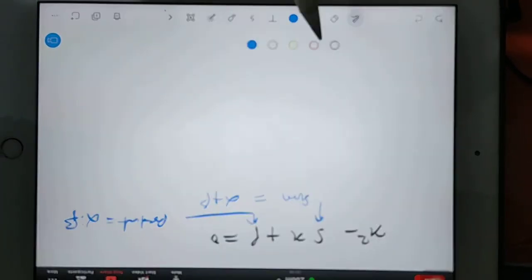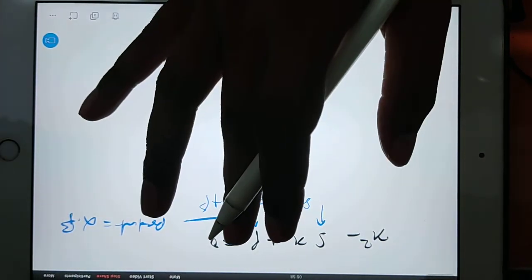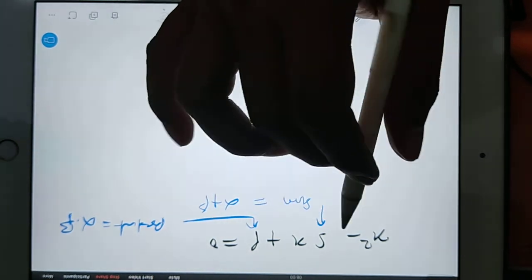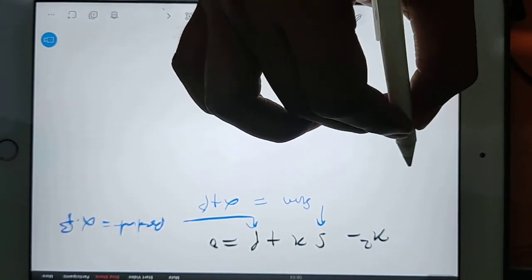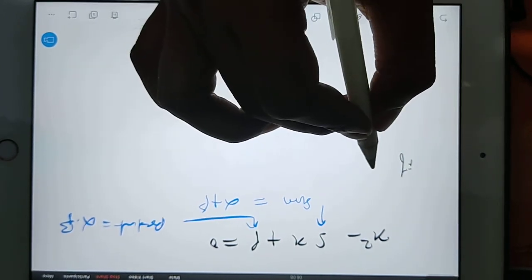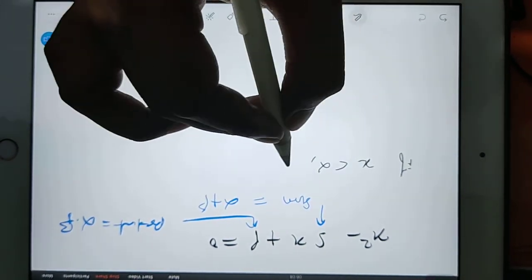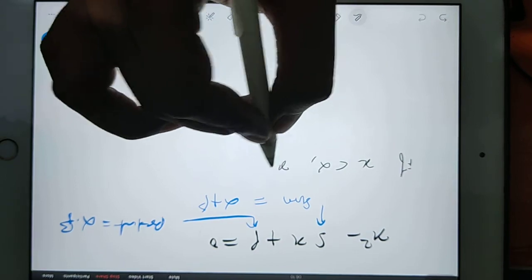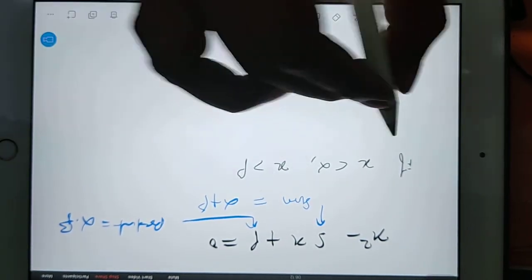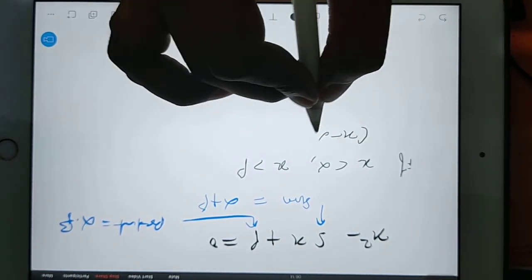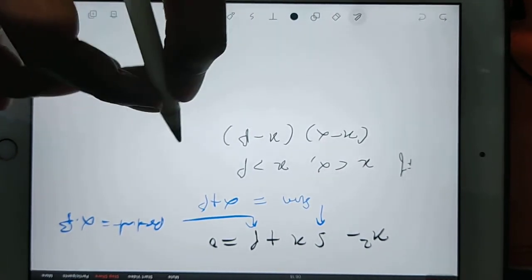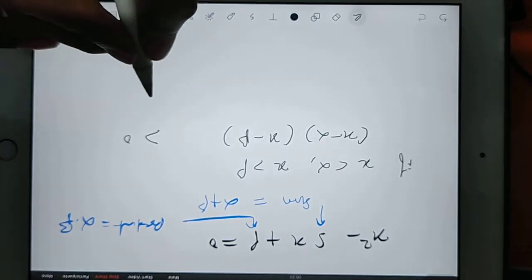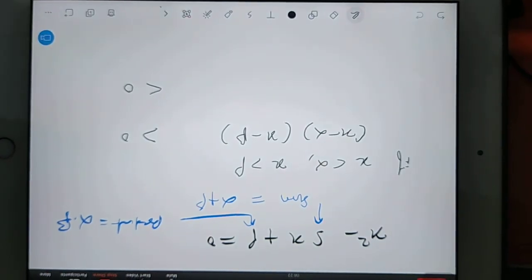And suppose I'm giving you one condition. If suppose the x value is less than alpha, or another x value is more than beta, then x minus alpha and x minus beta, you guys tell me, will this be more than 0 or less than 0? Tick on the screen.